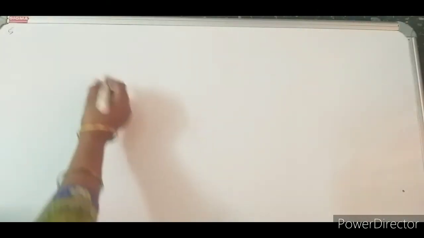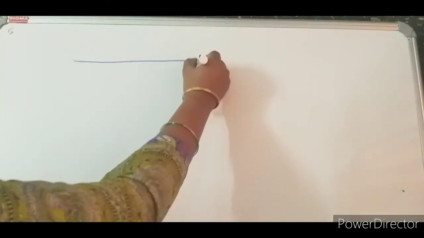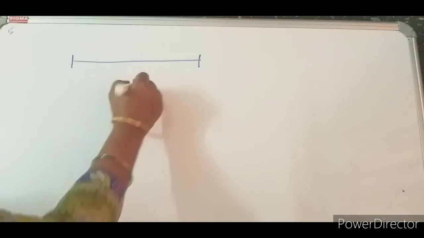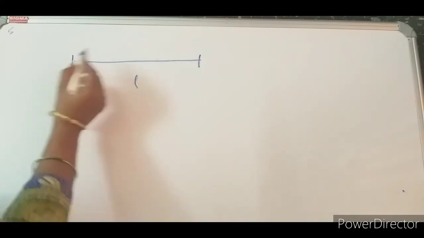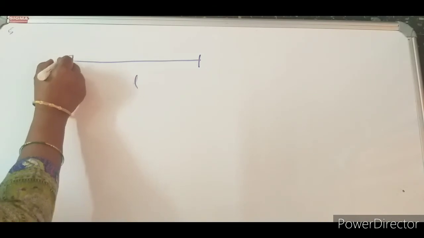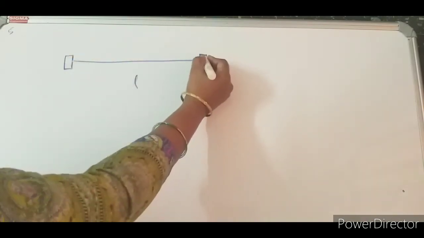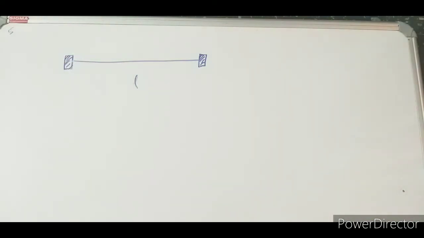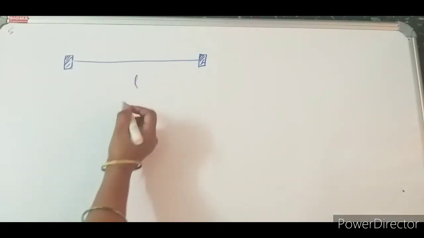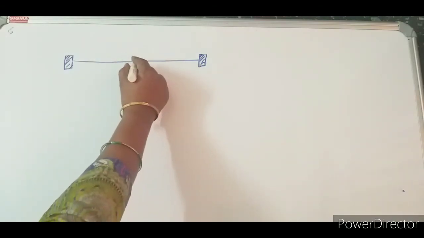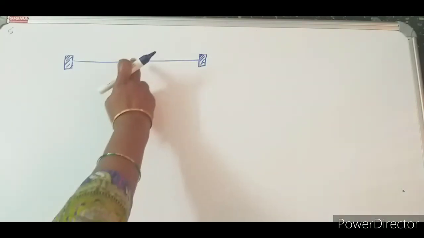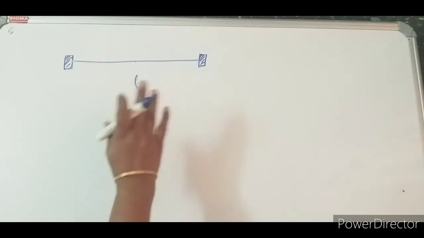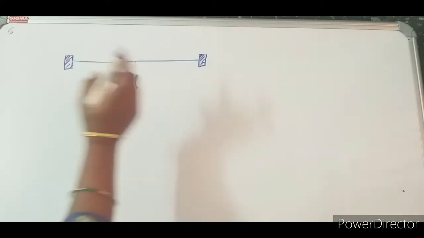Now let us take a string of a fixed length. I have taken this length, and these are the two ends of the string, and the two ends of the string are fixed. Here, with length L, from the middle I want to disturb it. I will just pull it down a little and leave it. Remember, we are discussing free vibration or natural vibration, where frequency remains constant.